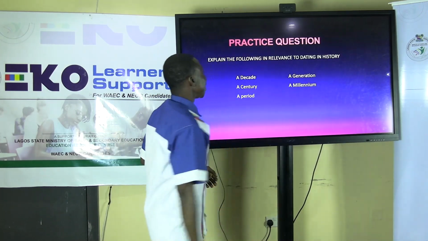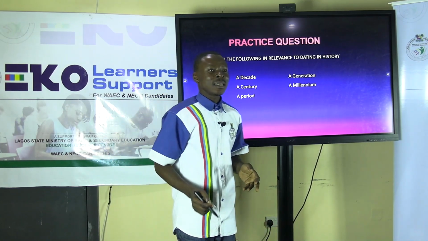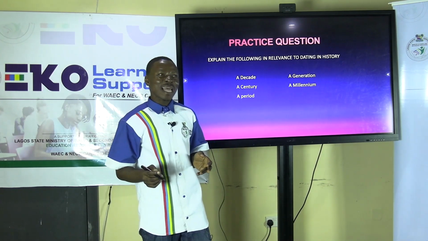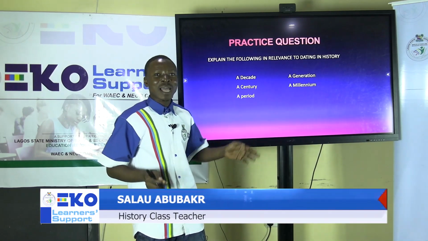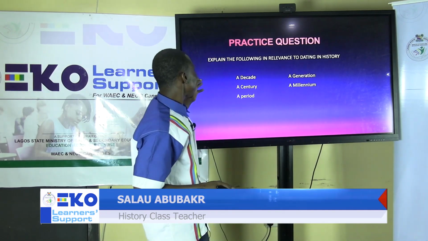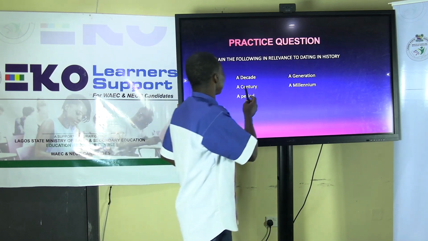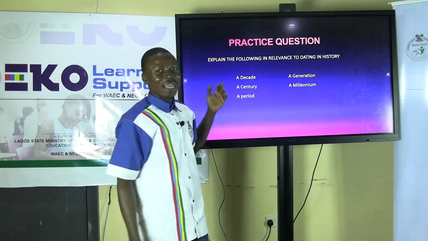Then we will now look at the practice question. In dating, there are some terms that are very frequently used in history, and those terms are what we'll be looking at in our practice question. The practice question says: explain the following in relevance to dating in history. The first one is a decade.